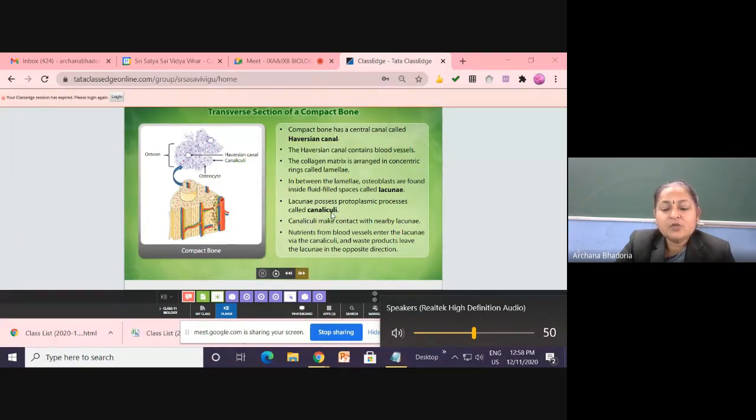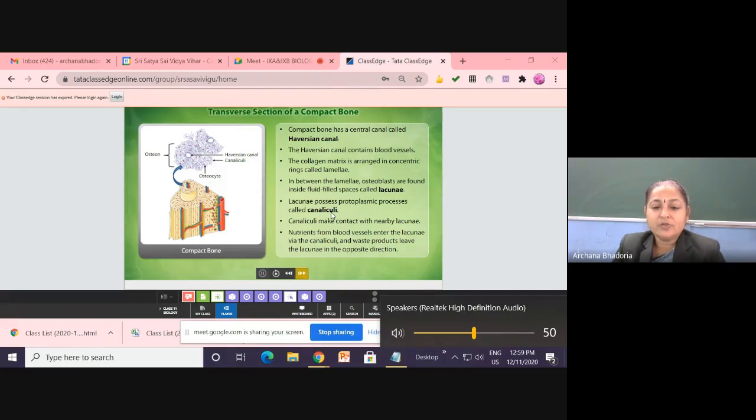Called canaliculi. Children, I will send you the diagram of this bone, where you will describe the structure. On the opposite page in your fair notebook, I should get the figures of each tissue, children. Okay, try to understand, children: your diagram should be drawn where its description is. It should not be that the diagram is somewhere and the description somewhere else. I hope you understand this thing, children. The description should be supported by the diagram. You try to learn the diagram, you try to understand the diagram. If you have understood the diagram, you should be able to describe it too. Is that clear?